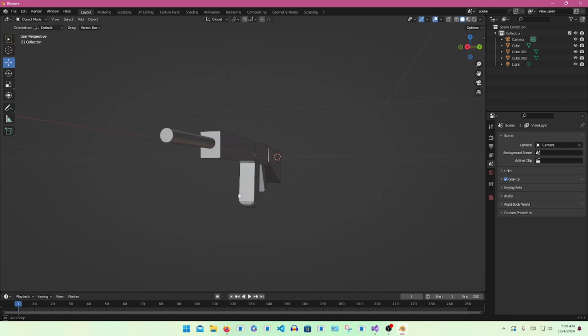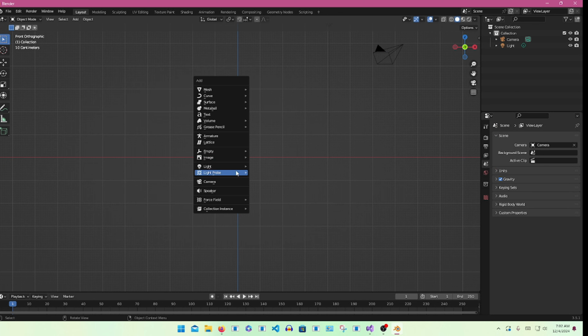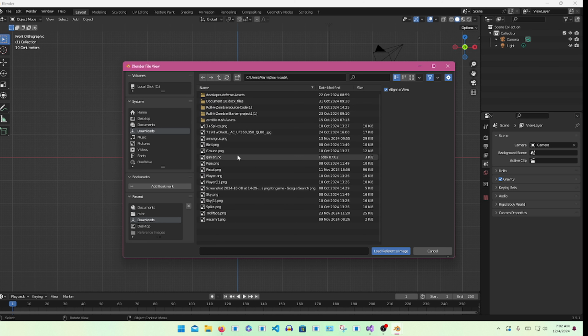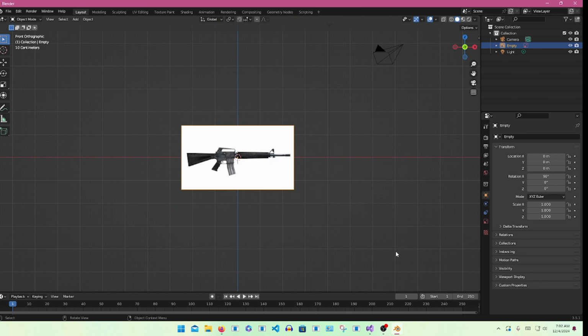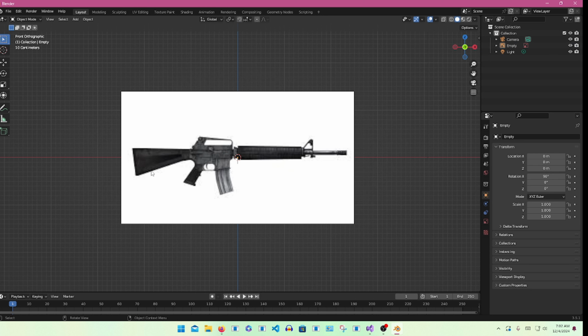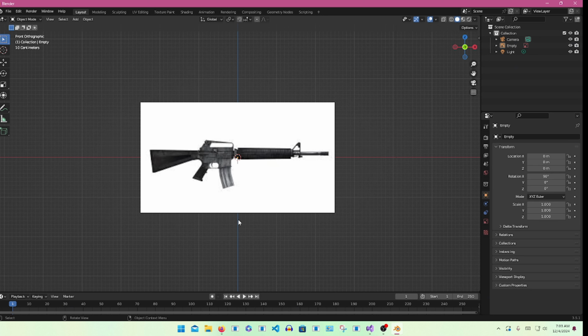Guys! Today we are going to be modeling an assault rifle. First we're going to press Shift A, then zoom down the image. Then we're going to click reference. Choose your reference. I'm going to be using this assault rifle reference that I got off of Google.